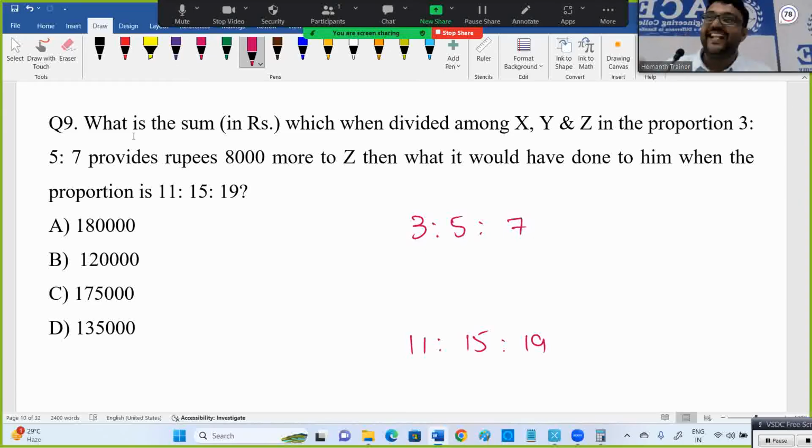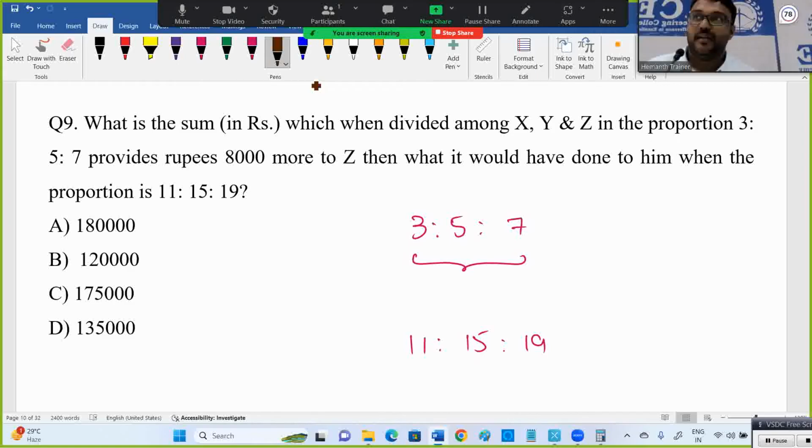The difference is 8,000. Generally what they'll ask, they'll give the total amount is so and so, distribute in this way and this way, and ask what is the difference. But here they gave the difference as 8,000. What is the original amount is the question. Okay, now don't worry.